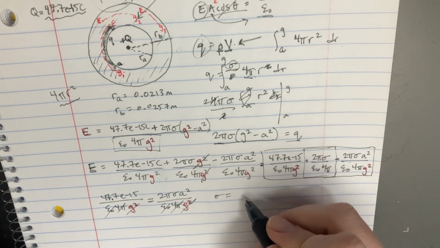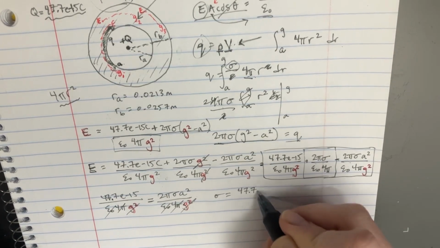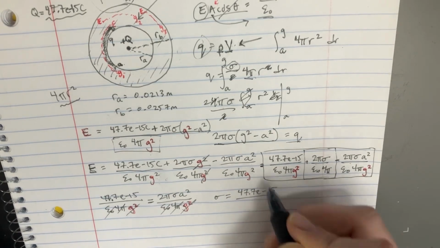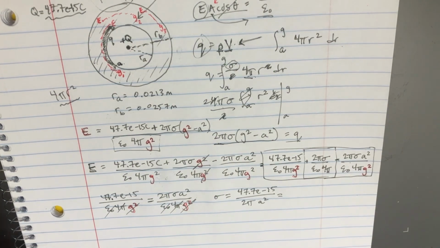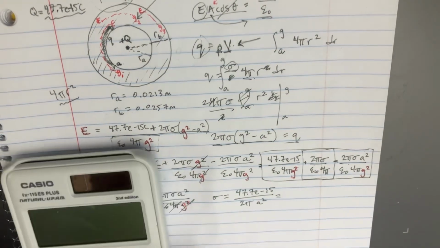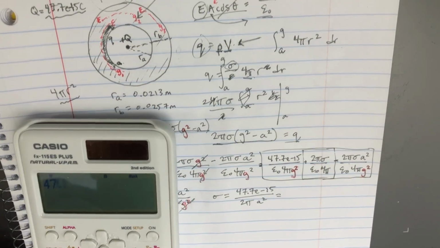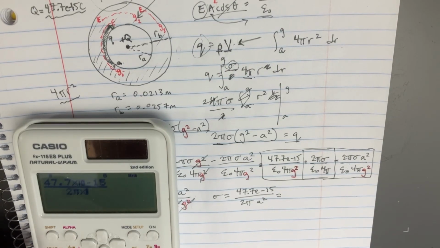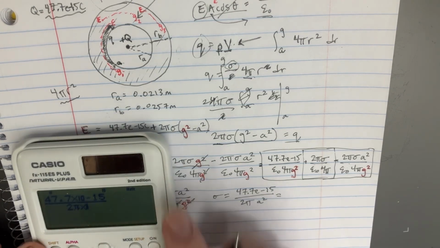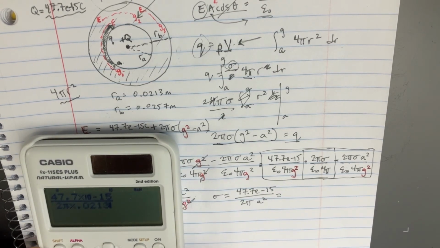Density is equal to 47.7 divided by 2 pi a squared. And if we plug that into our calculator, 47.7 e to the negative 15, divide that by 2 pi times a squared, which is 0.0213. Well, there we go.